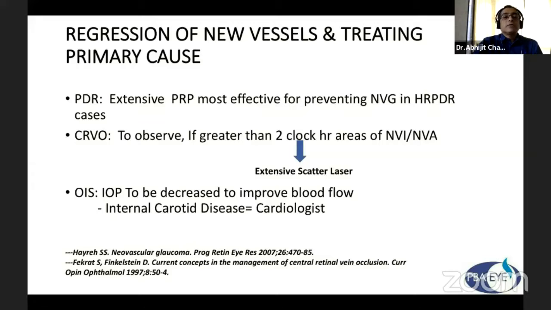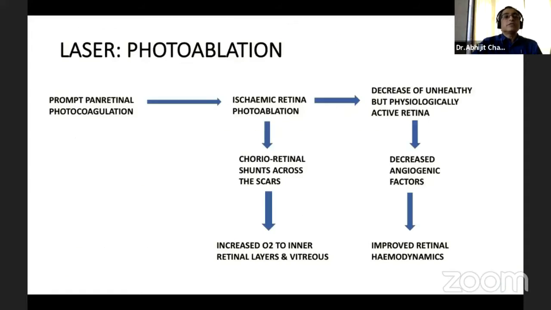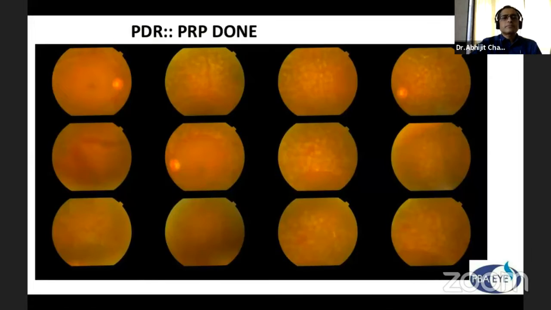And for ocular ischemic syndrome, IOP is to be decreased to improve blood flow, and it is internal carotid disease, so cardiologist opinions are needed. Our laser photoablation act: basically, prompt panretinal photoablation results in ischemic retina photoablation and decrease of unhealthy but physiologically active retina, which results in increased oxygen to inner retinal layers through chorioretinal shunts across the scars, and decreased angiogenic factors, improved retinal hemodynamics.